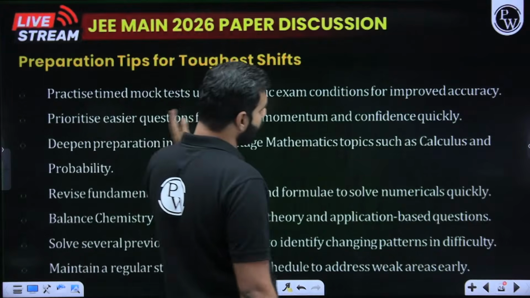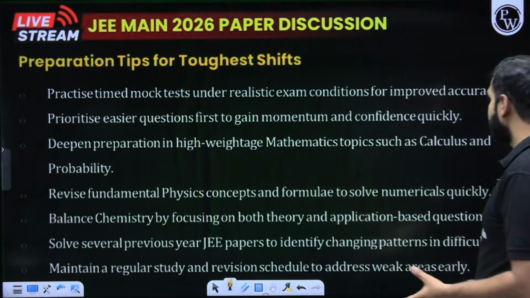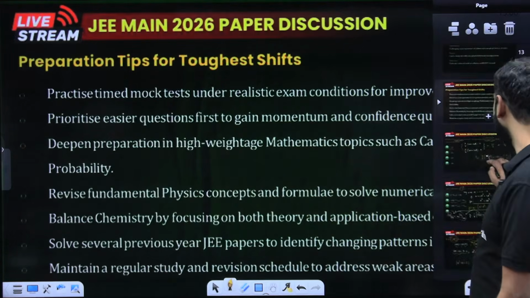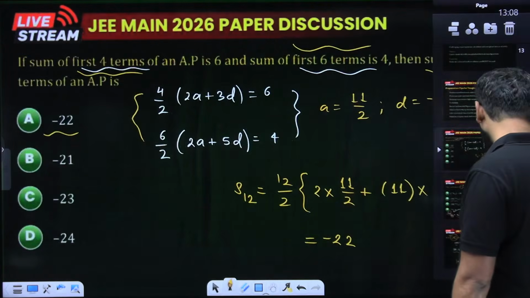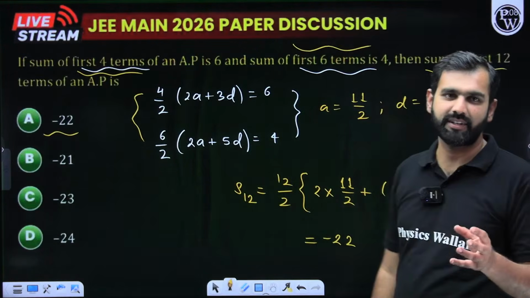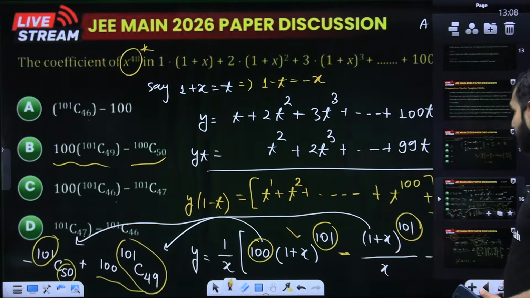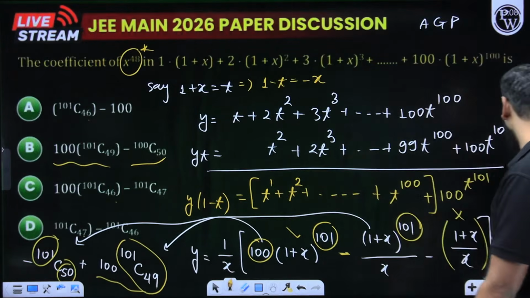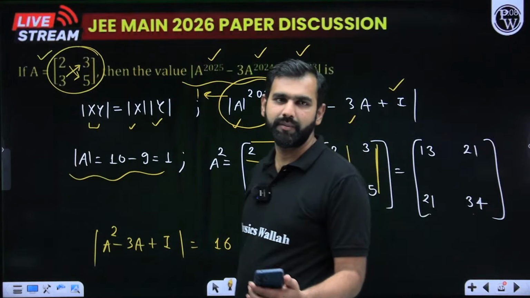So of course, you must have practiced a lot of mocks. The easier questions you should attempt first, and then you go for the tougher or harder ones. As you have already seen, this category of question, which was based on determinants, was very simple and doable, so this should be your first attempt. Then you go for this category of questions in the second pass, because this was lengthy in terms of calculation. When you talk about this category of questions, this was again doable, so this should be attempted in the first